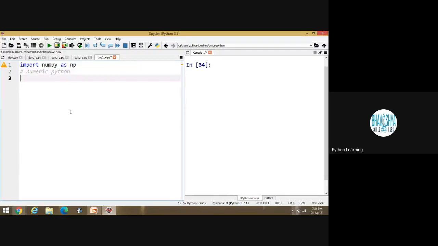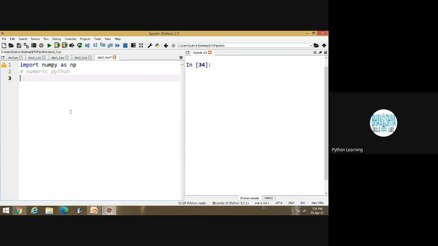What is the meaning of the first line? Import stands for importing the file, and NumPy is one package. What is the meaning of NP? You can write anything; NP is similar to an object.